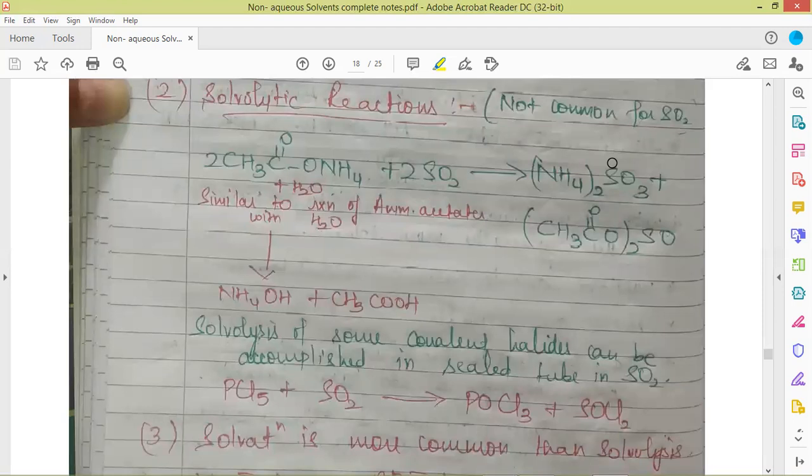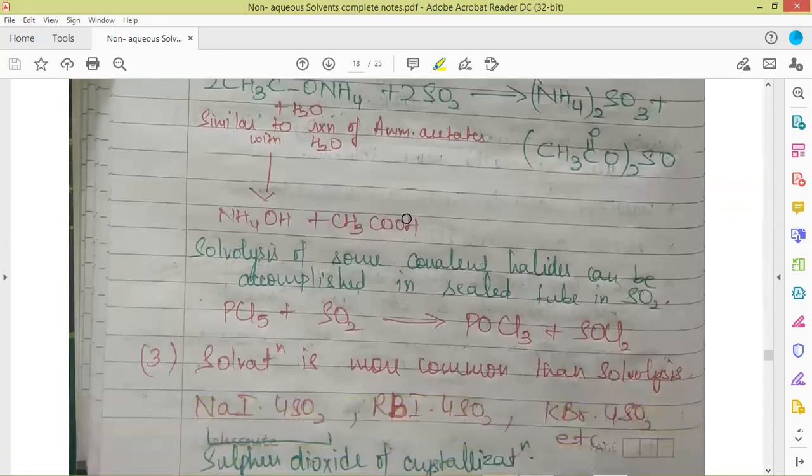If you get confused about what the products are for this reaction, and find the reaction with water easier, you can first write down the products with water, and just replace the cationic part of water as solvent with the cationic part of sulfur dioxide, and the anionic part of water with the anionic part of sulfur dioxide. Those are going to be the products for the solvolysis reaction of ammonium acetate.